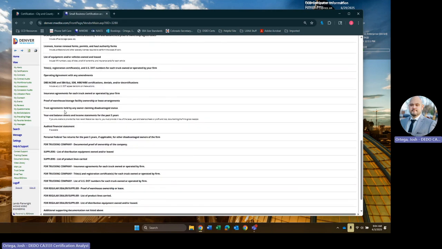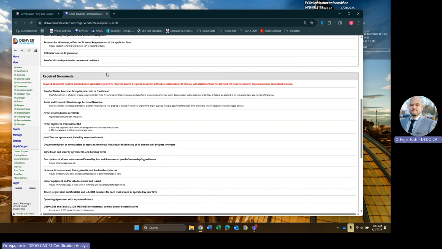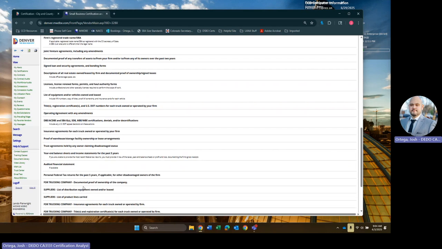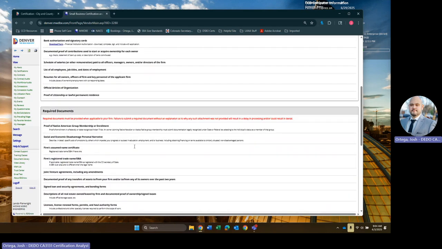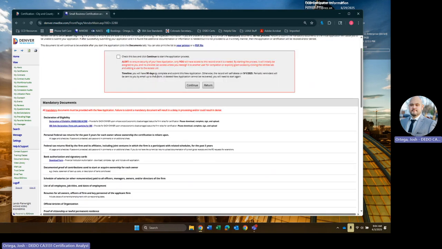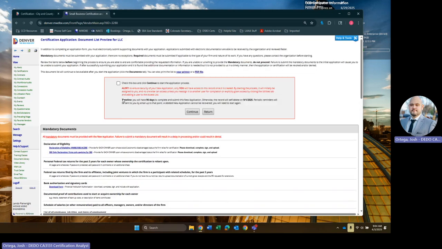Required documents, one quick thing about these: they are only going to be required to be uploaded if they apply to your business. So if you're a trucking firm, if you have some leases, if you have licenses, specialized equipment. So if some of these things apply to you as part of your business, you'll want to upload these. Otherwise, you can mark NA, and again, we'll go over that when we get there. So to start this, we're just going to check this box to continue.